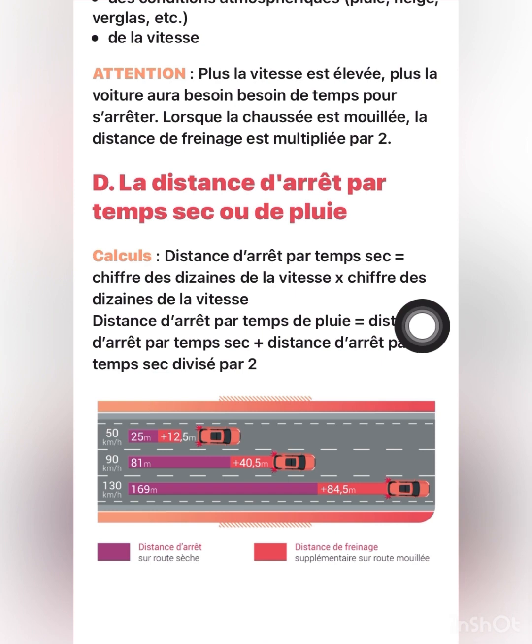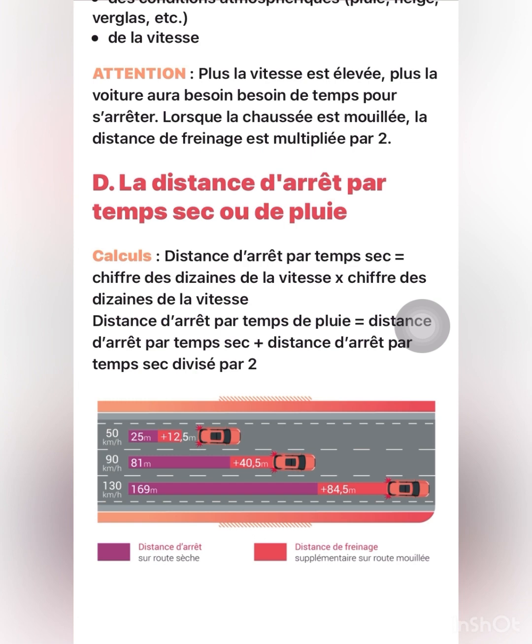Then the distance that you are going to stop during the dry period and the raining period. The stopping distance at 50 kilometers in dry time, when are you going to stop? That is 5 times 5.